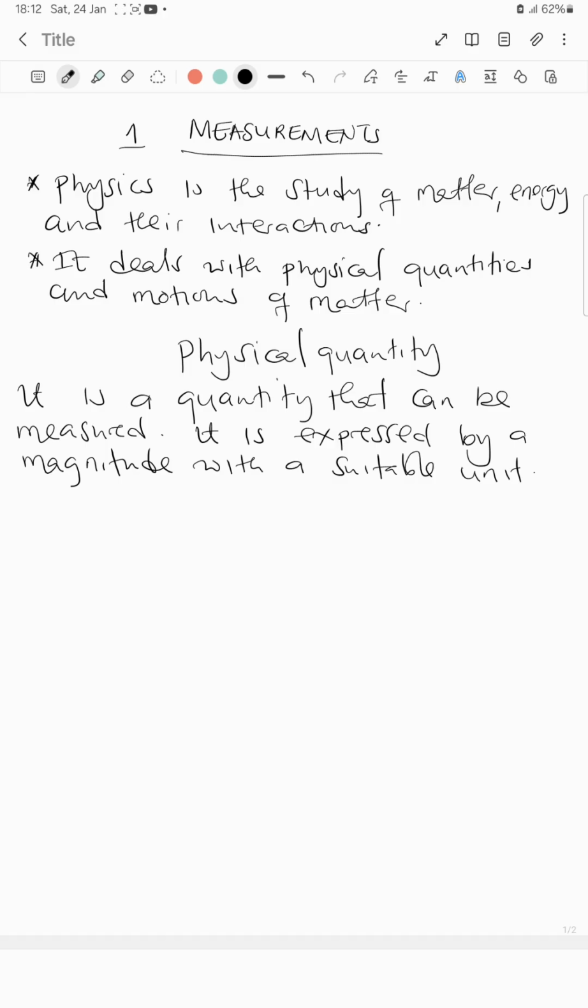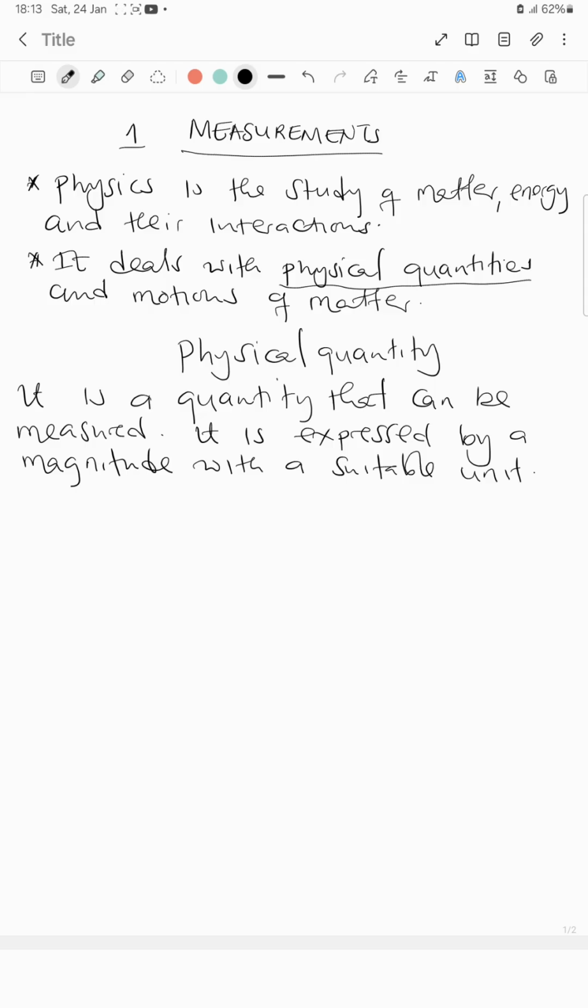Physics is the study of matter, energy, and their interactions. When we talk about physics, it deals with physical quantities and motion of matter. So now, since it deals with physical quantities, we are going to look at physical quantities.